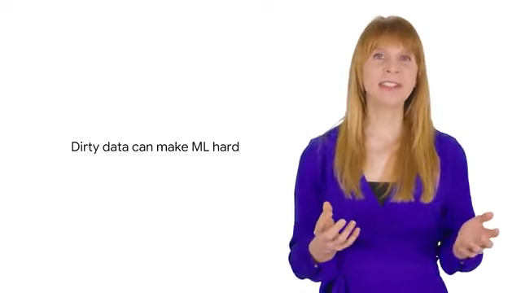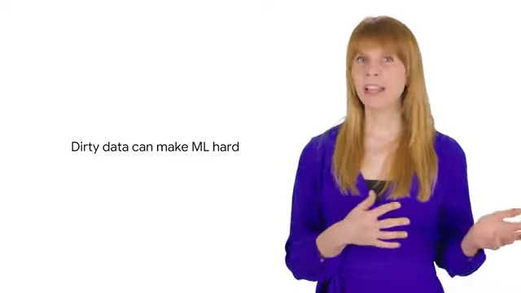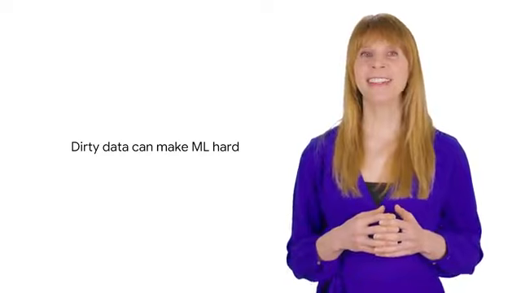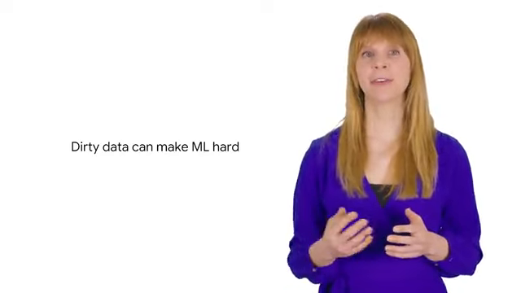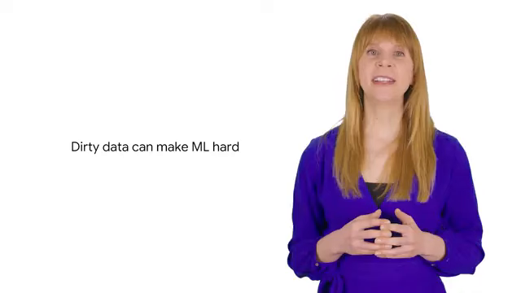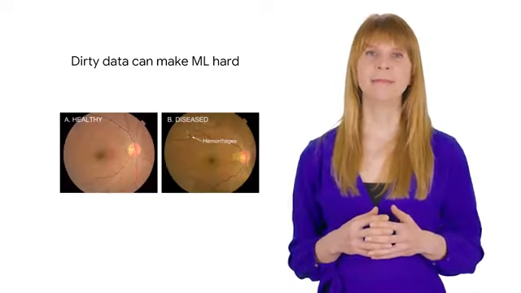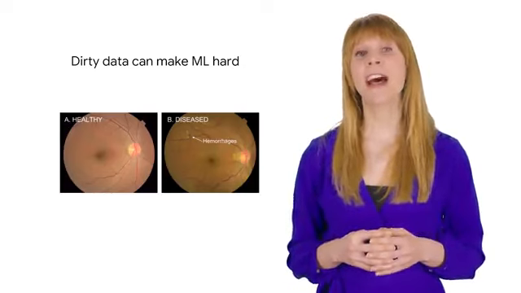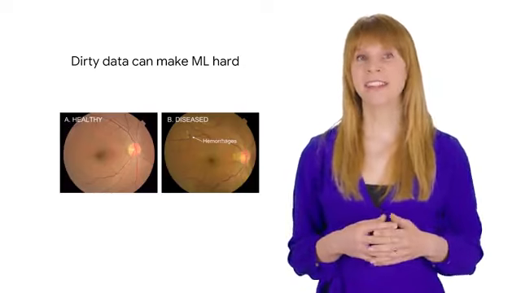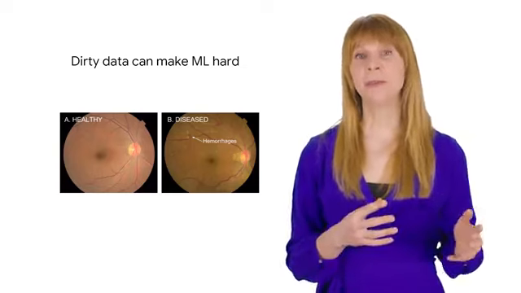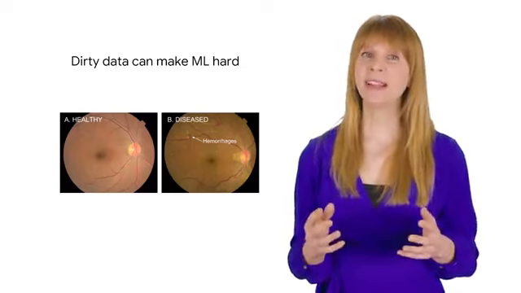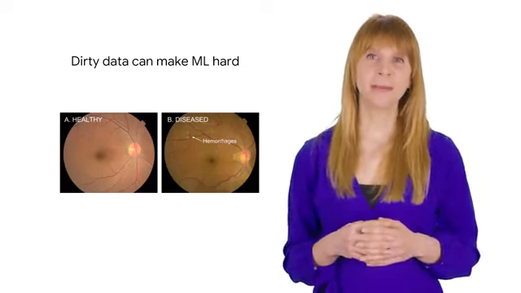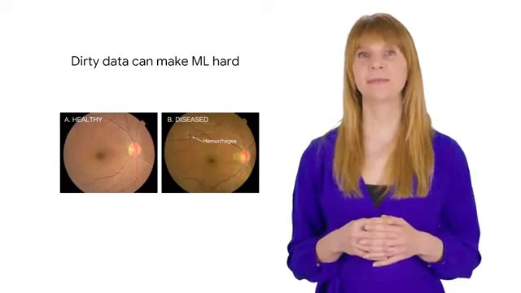Perhaps you are training on images of manufacturing parts, but some of your images have shadows in them. Maybe things are mislabeled in your data. You have parts that are marked as being fractured, but actually they were discarded because their size was wrong. Remember the retinal images? There were lots of images where different doctors could not agree. That's probably because the data had issues. Maybe the image was blurry, or maybe there was a speck of dirt on the lens when the picture was taken. The wrong labels on such images will cause data cleanliness issues.